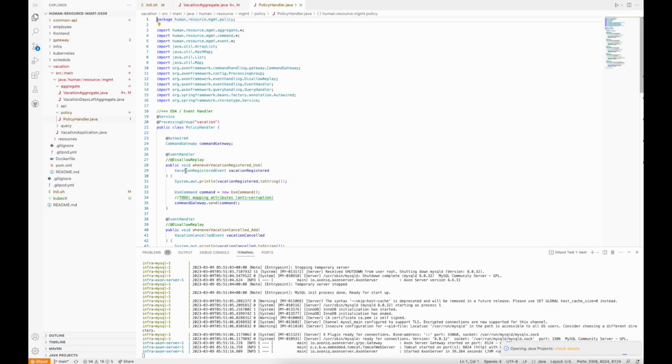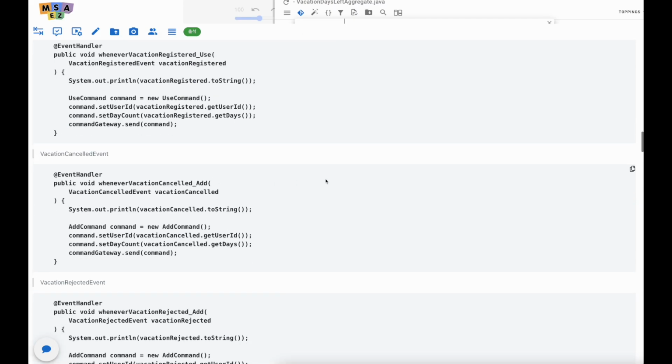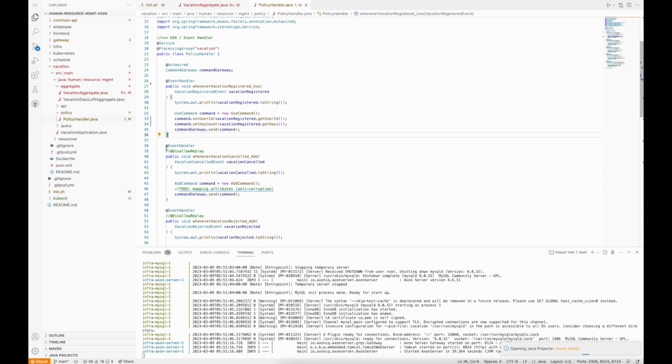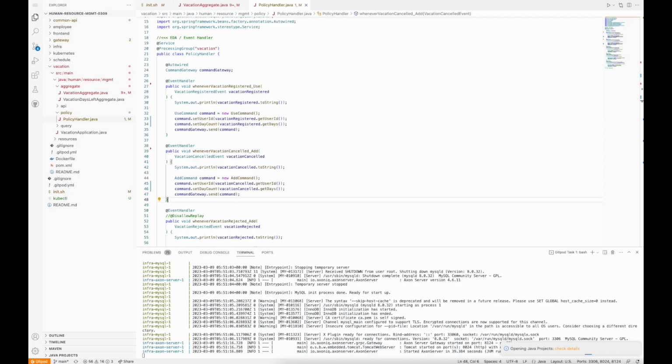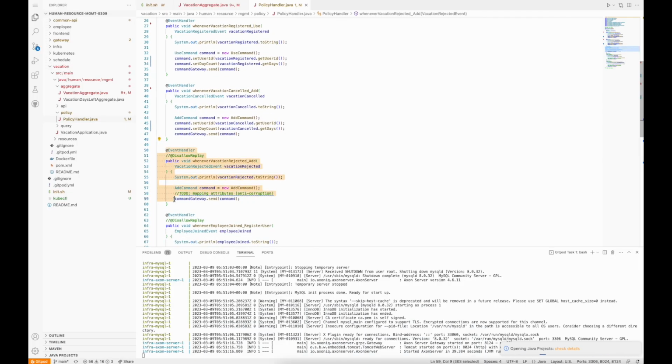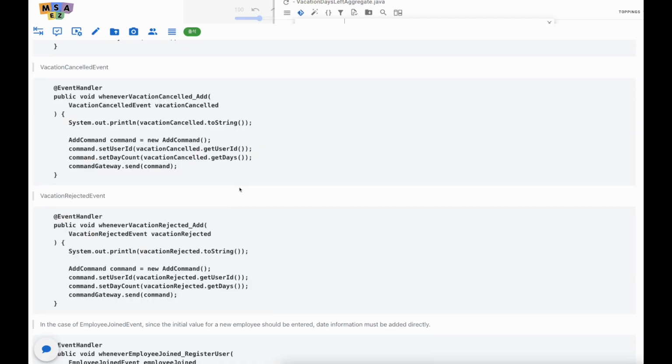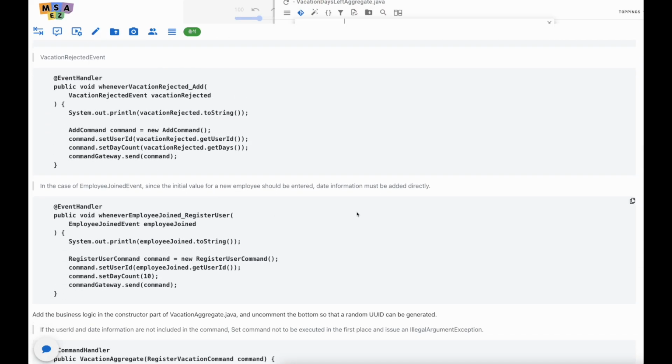So I'll copy this one and modify the register value, modify the register event like this. Then copy cancel event part, replace it, rejected event, and this is a little bit different for employee joined event.